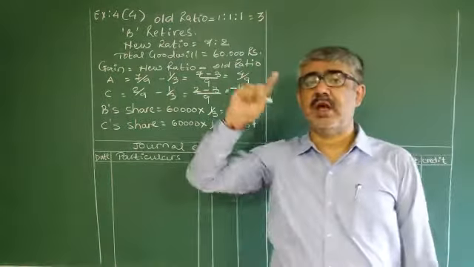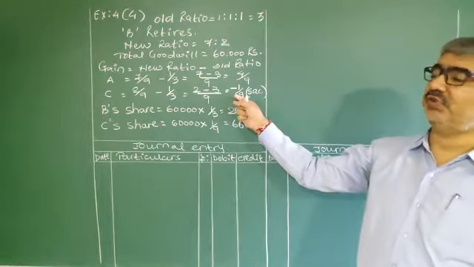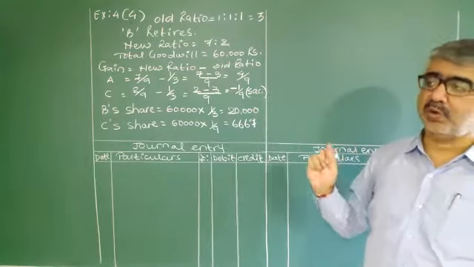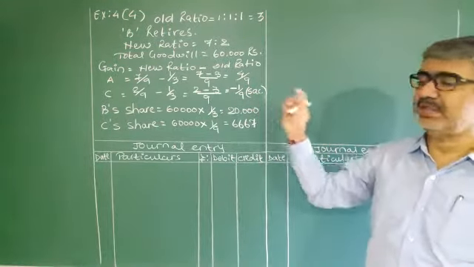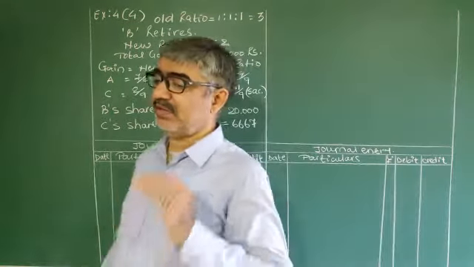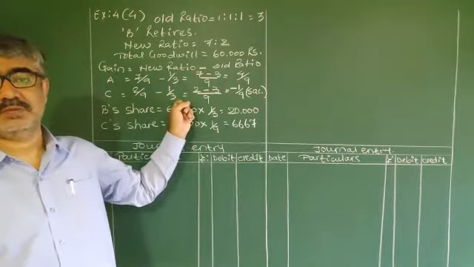Here, take care, a good topic which we didn't do in the first 3 questions: out of the continuing partners, while finding the gain ratio, we can have sacrifice also in one of the partners, which is there in this question. And if you remember, I always insisted to find gain first.